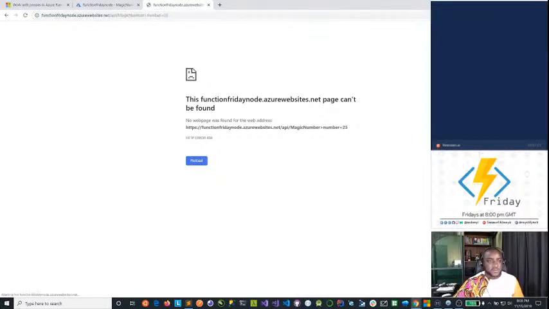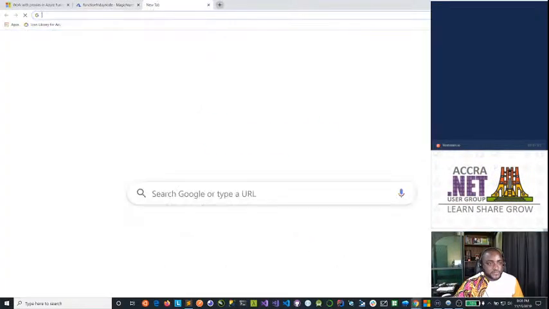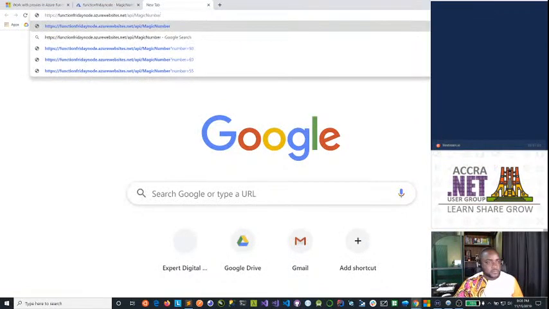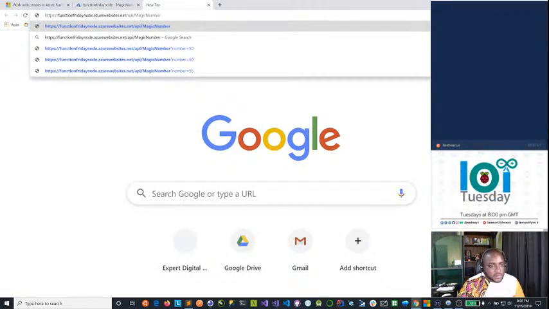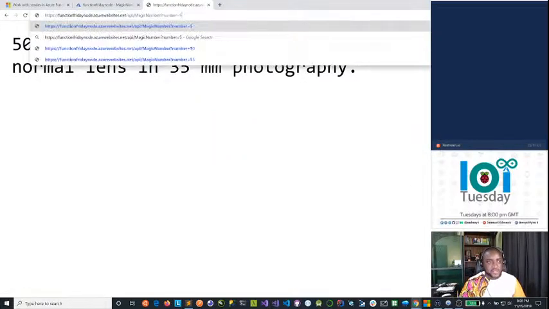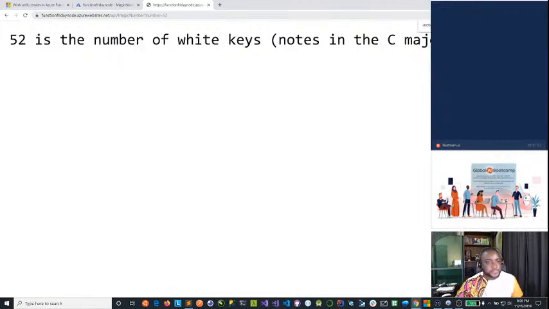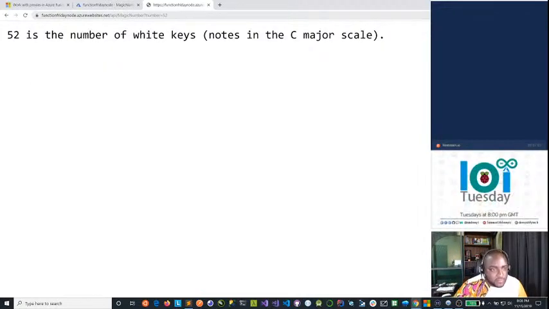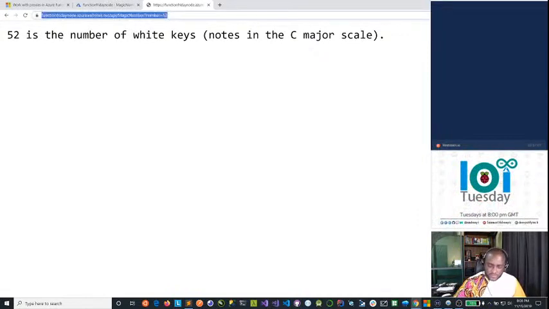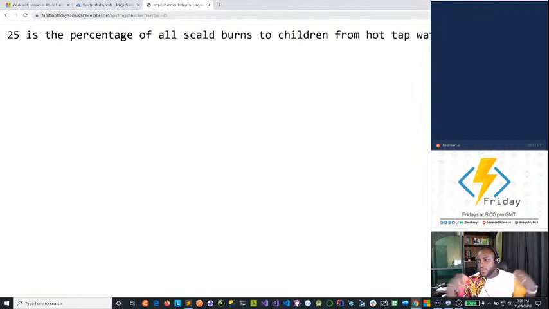Let's copy this, paste this here. Let's do question mark and number equals 50. Yep. And now our function is running. If we do 52, it gives us something. 52 is the number of white keys in C major. So I'm feeling a bit generous. 25. Let's check this out. 25 is the percentage of all scald burns to children from hot tap water. So this is what we have.